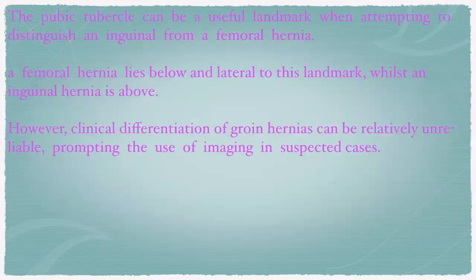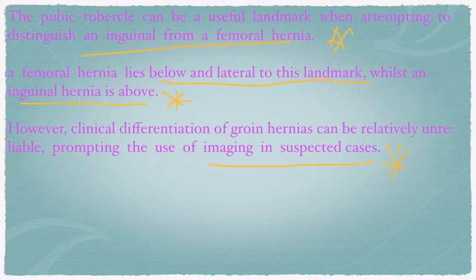The pubic tubercle can be a useful landmark when attempting to distinguish an inguinal hernia from a femoral hernia. A femoral hernia lies below and lateral to this pubic tubercle, whereas the inguinal hernia is above the pubic tubercle, right? However, the clinical differentiation of groin hernias can be relatively unreliable, prompting the use of imaging in suspected cases, right?